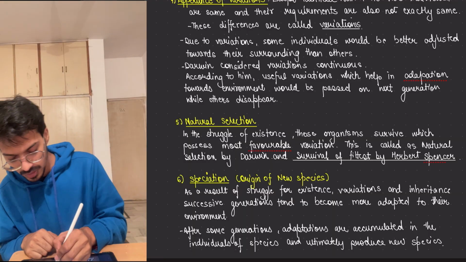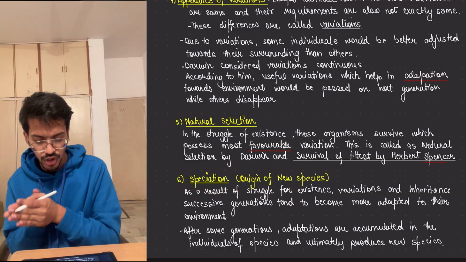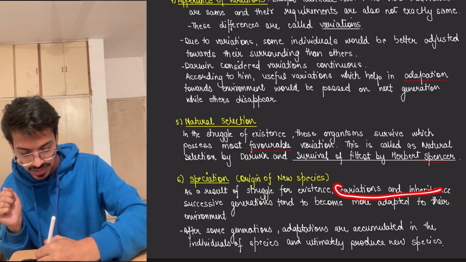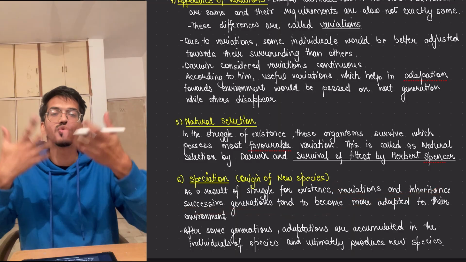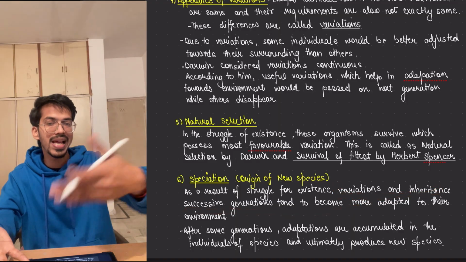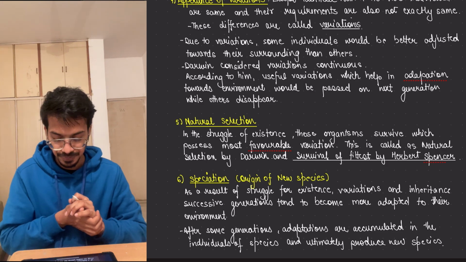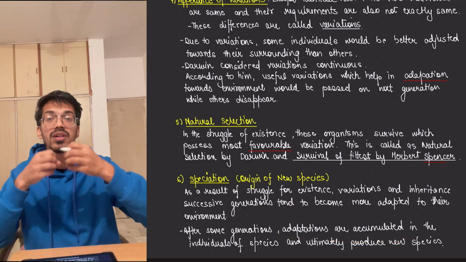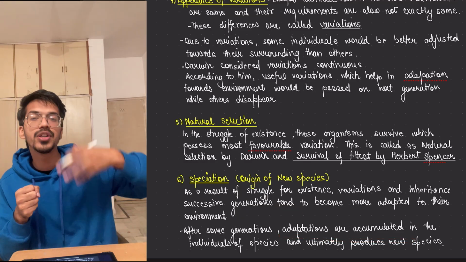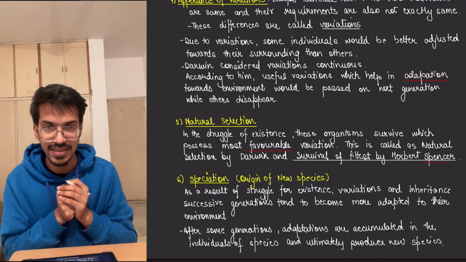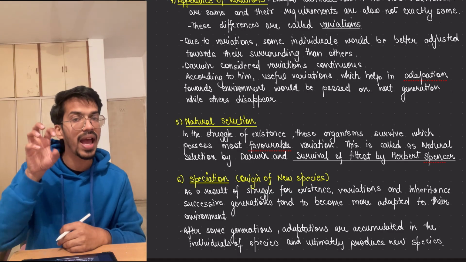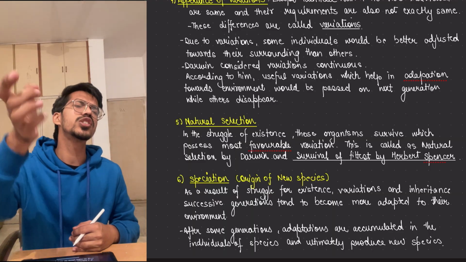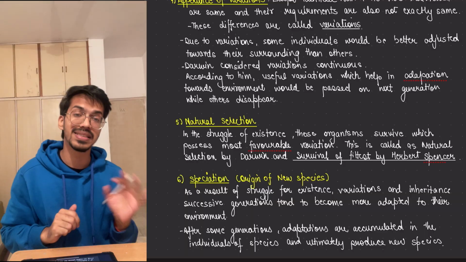Now next is speciation. Speciation is the formation of a new species. So what happens when there is a struggle for existence? Through variations and inheritance, successive generations tend to become more adapted to the changing environment. Every generation helps us adapt to the changing environment, right? After some generations, these adaptations accumulate and they become a totally different species, producing a new species from an older, existing species. So it keeps on accumulating, meaning a new species won't come up directly from me. Slowly a new species will come up from the existing one.